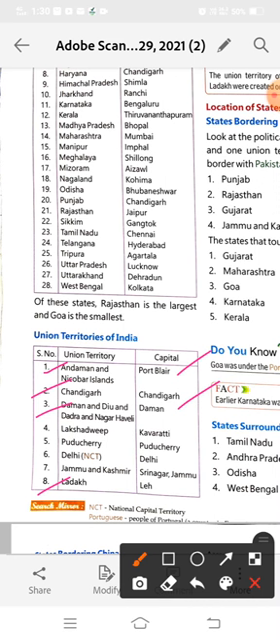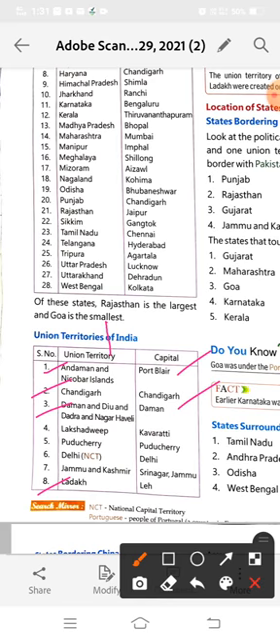Listen here. Jammu and Kashmir was a state of India before 2019, but after 2019 it was reformed and became a union territory of India. It was divided into two parts, Jammu and Kashmir and Ladakh. Earlier, Ladakh was part of Jammu and Kashmir state, but when Jammu and Kashmir was reformed as a union territory, it was divided into two parts. First is called Jammu and Kashmir, and second is called Ladakh.